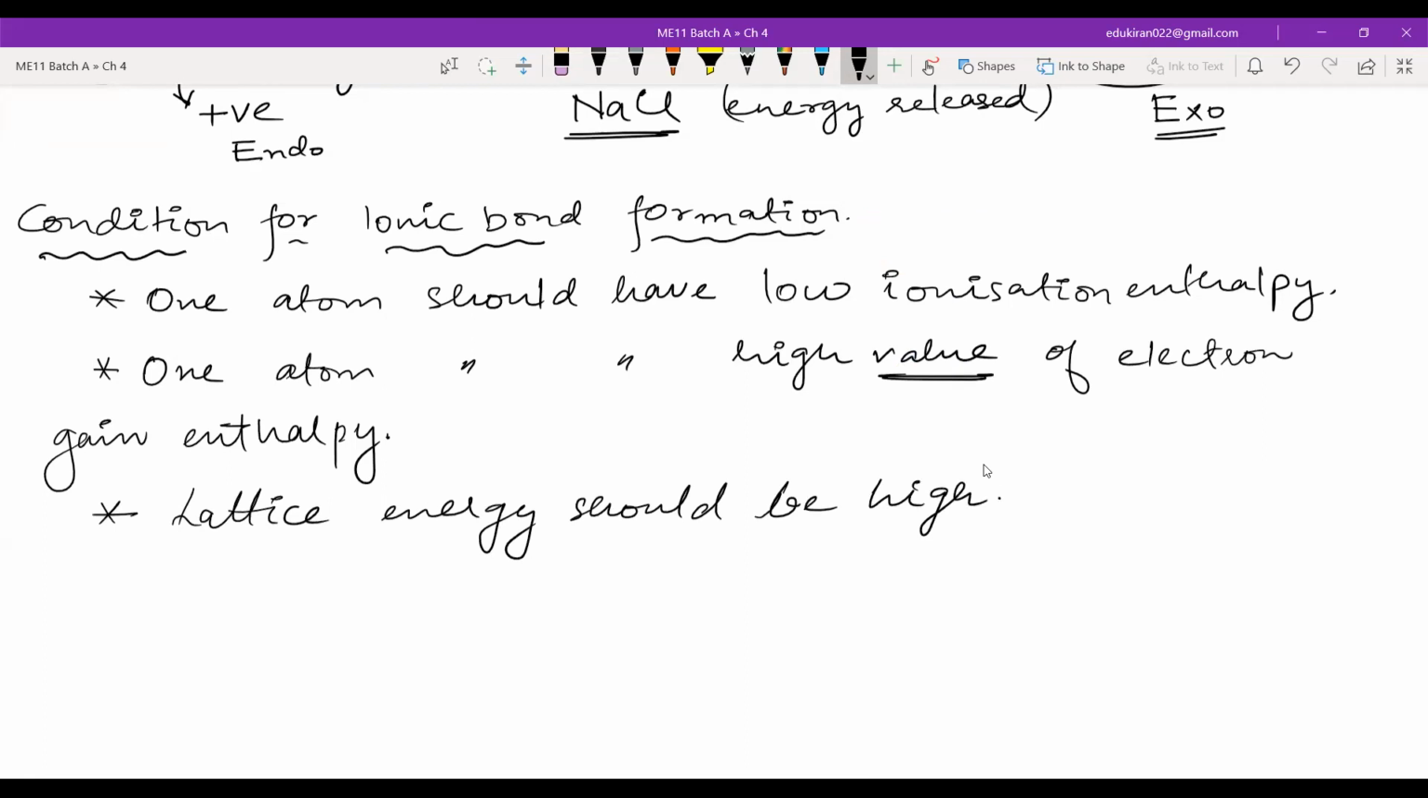So these three points are very much quantitative points. You will not go everywhere comparing the ionization enthalpies and electron gain enthalpies of every atom to see which will make an ionic bond and which will make a covalent bond. So we need some kind of qualitative idea of when an ionic bond will form.